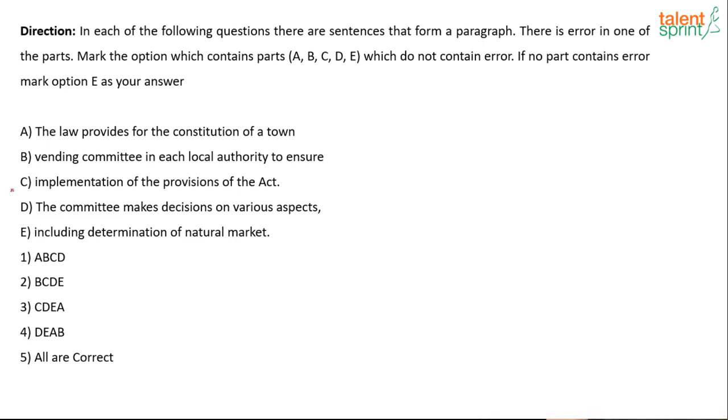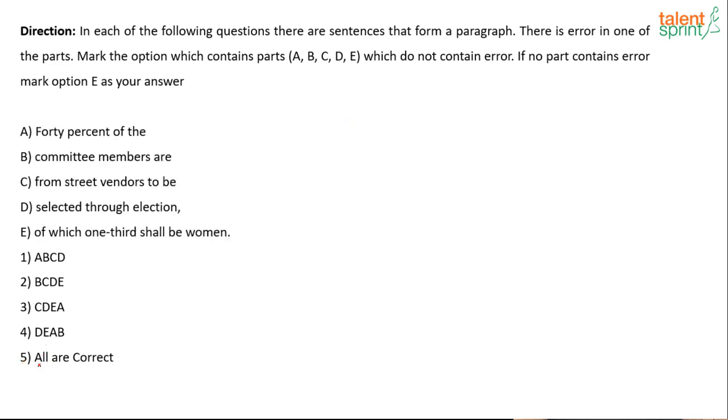as contextually correct. The first statement, if you see, the law provides for the constitution of a town vending committee in each local authority to ensure what? To ensure implementation of the provision of the Act. After the full stop, the committee makes decision on various aspects including determination of natural market. The committee is the one that makes decision on natural market as well. So everything is absolutely fine, no error at all. So moving on to the next question then.